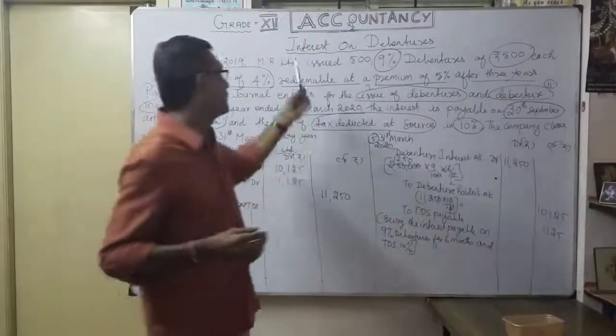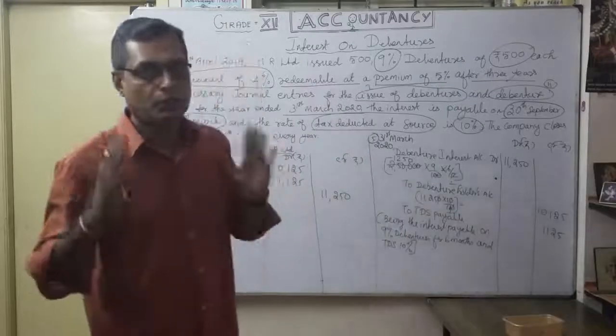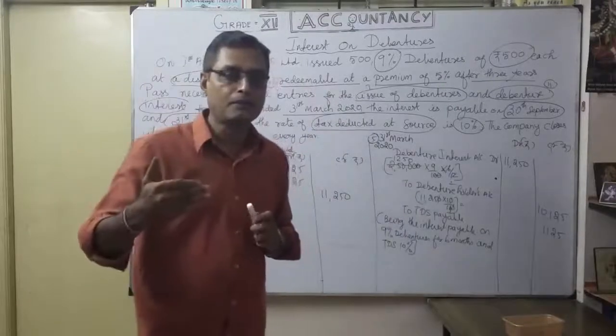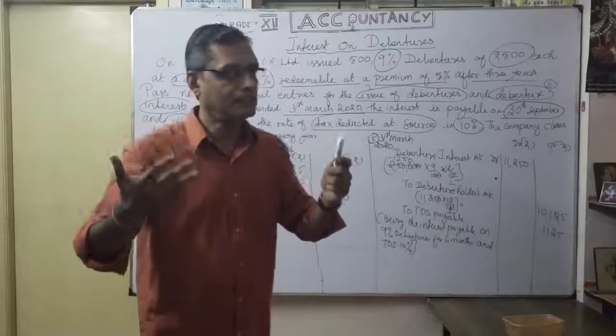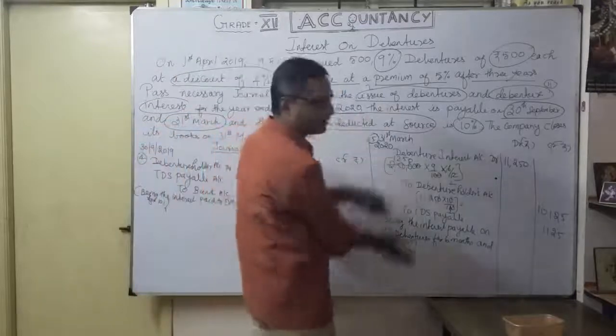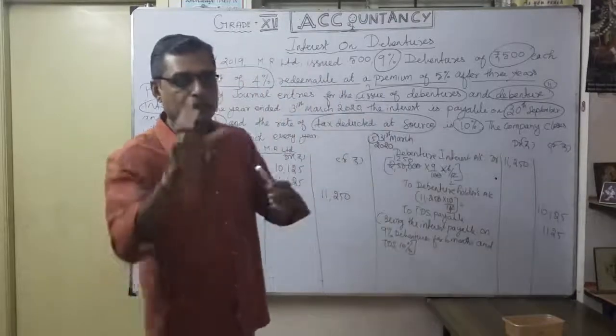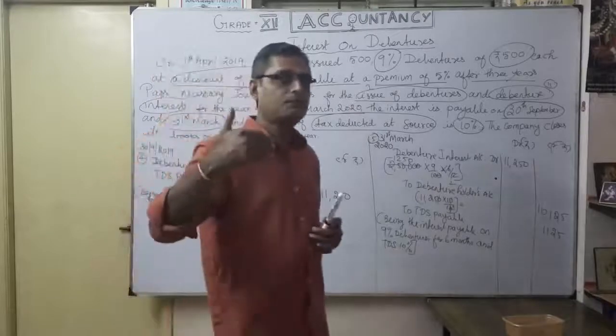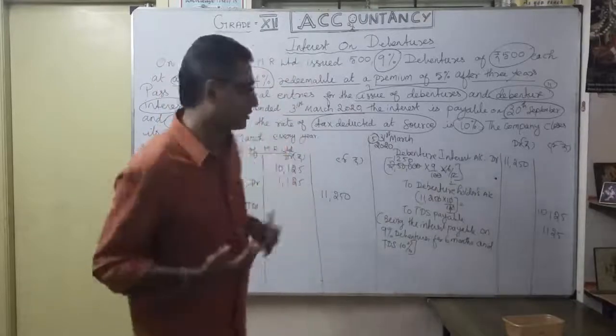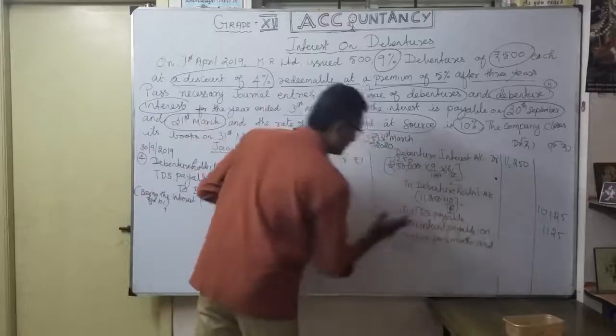So whenever there is interest on debenture, you have to keep in your mind whether it's half yearly, quarterly or yearly. Yearly means directly 31st March. Because of half yearly, you bifurcate into 30th September and 31st March. Okay, that's what this is, and this is the due entry.